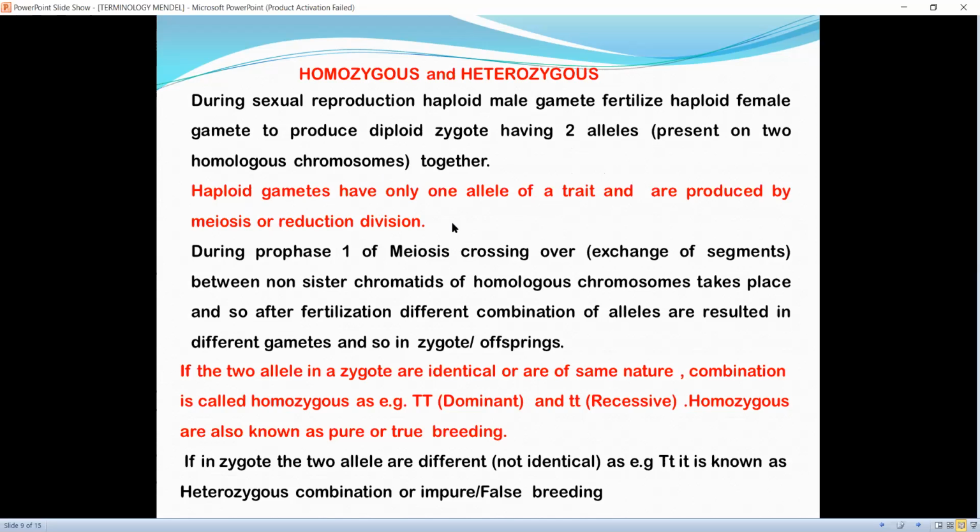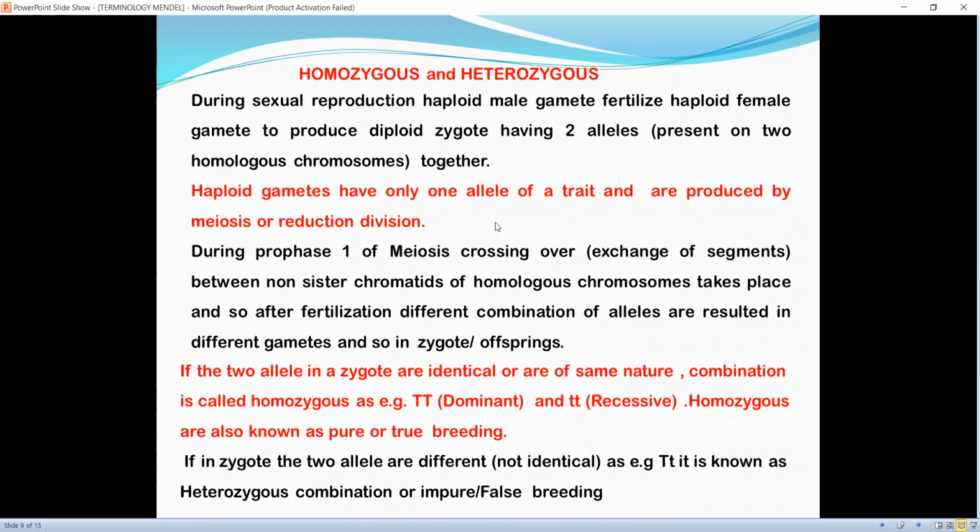There are two types of cell division, mitosis and meiosis. Mitosis is known as homotypic division and meiosis is known as reduction division. In mitosis, the number of chromosomes in the daughter cell remains the same as the parent cell, but in meiosis, the number of chromosomes in the daughter cells becomes half in comparison to the parent cell.